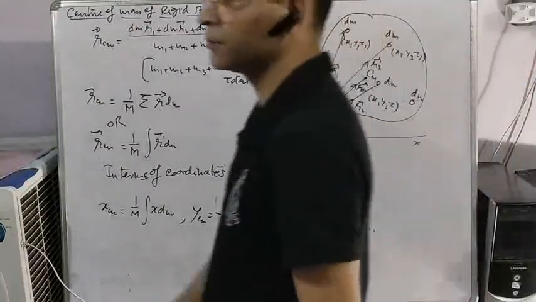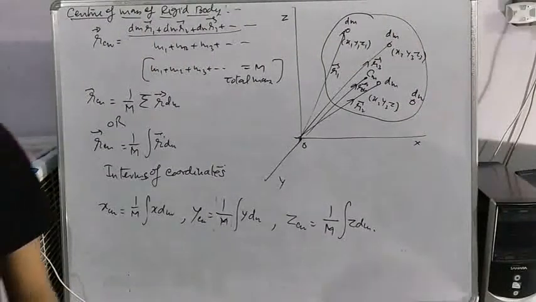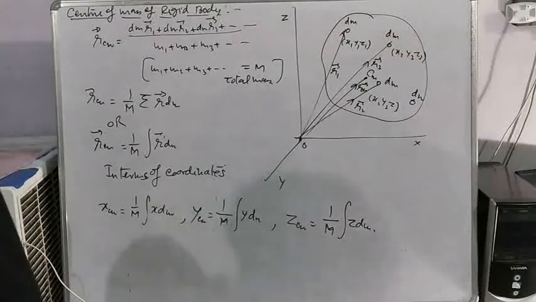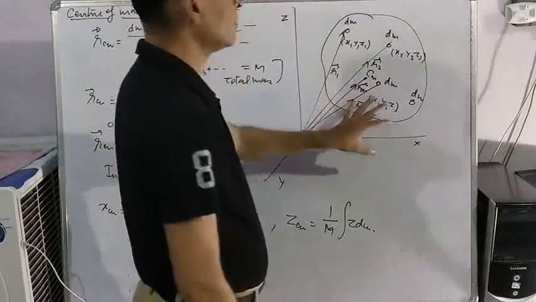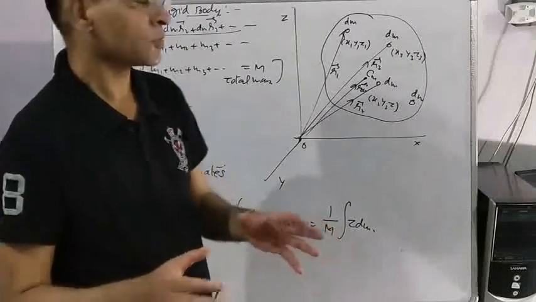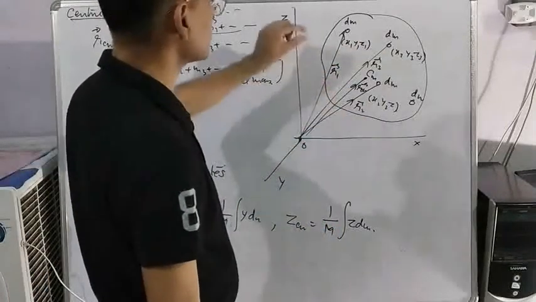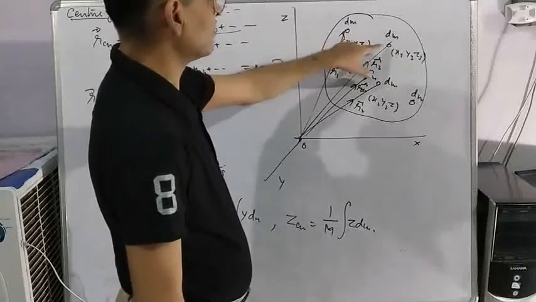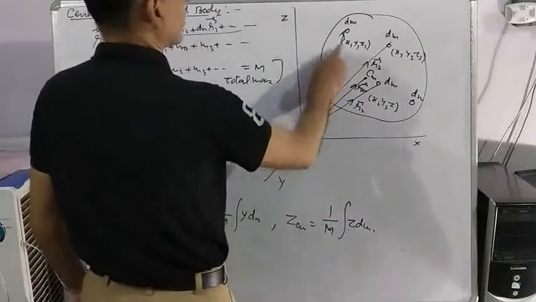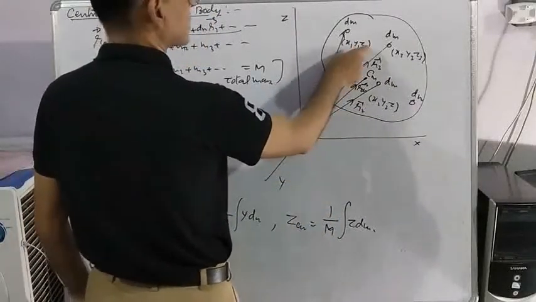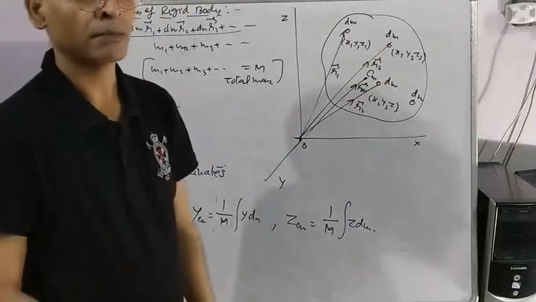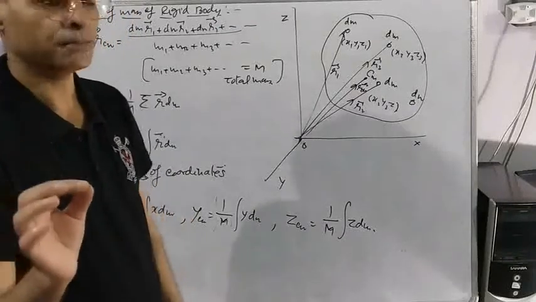Let us calculate center of mass of a rigid body. Rigid body is supposed to be made of a large number of particles. So divide the rigid body into a large number of particles, each particle having mass dm. I suppose you are understanding. Position vector of first particle is r1, coordinates are x1, y1, z1. Similarly, you think about other particles and keep in mind the mass of each particle is taken as dm.